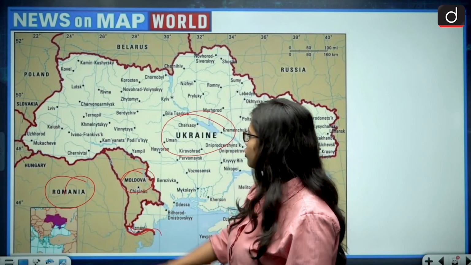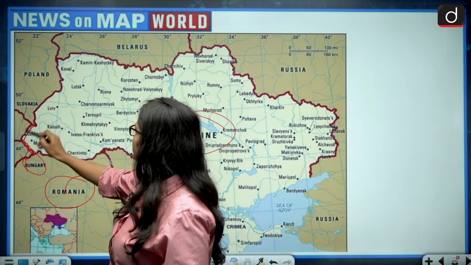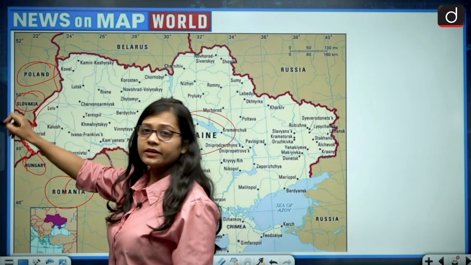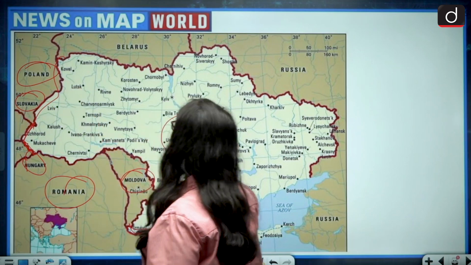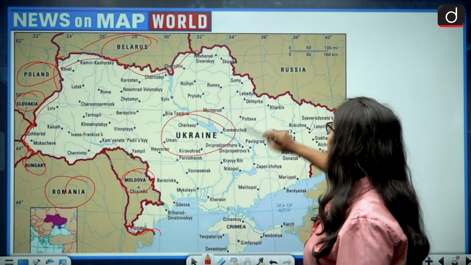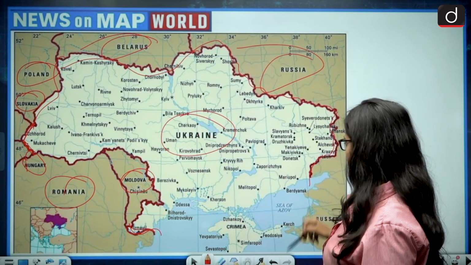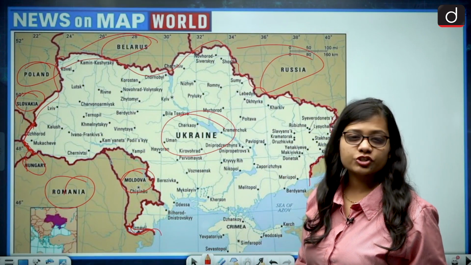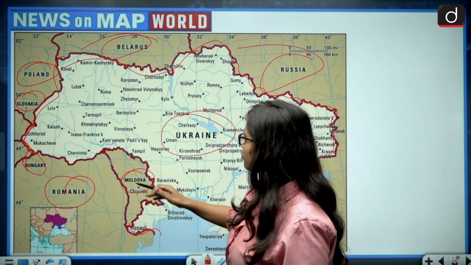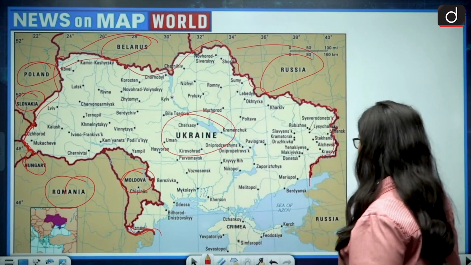Then comes Moldova, then comes Hungary, then comes Slovakia, then there is Poland. Now coming on to the northern part, there is Belarus, this big part. Then comes Russia, one of the biggest borders is with Russia. So these are the countries which share border with Ukraine. So that is Romania, Moldova, Hungary, Slovakia, Poland, Belarus and then Russia.